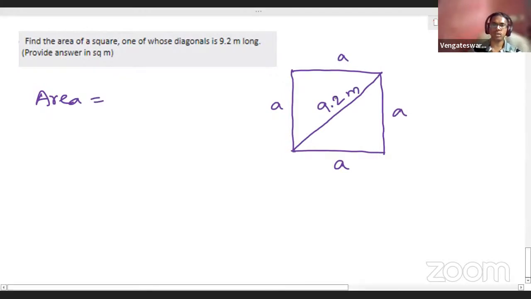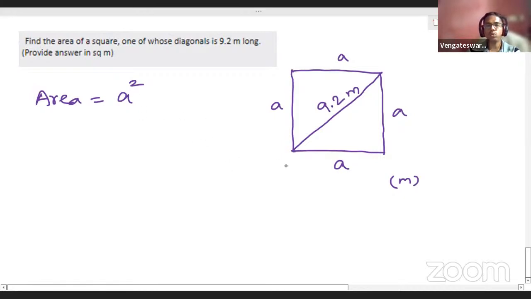So you have a square and I have drawn one diagonal, 9.2 meter. We know about a square, all the four sides are equal, right? I have taken the side to be A. Each side of the square is A, in meters. Now what is our question? Find the area of the square. We know the area of the square formula, right? It is A square, A into A. If they are giving the value of A in the question, we can easily tell the answer.